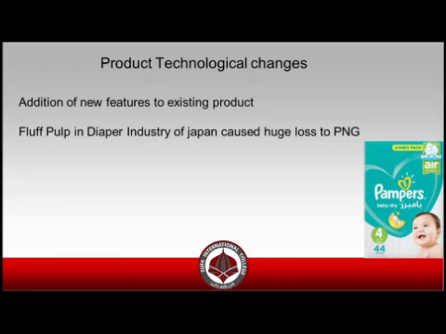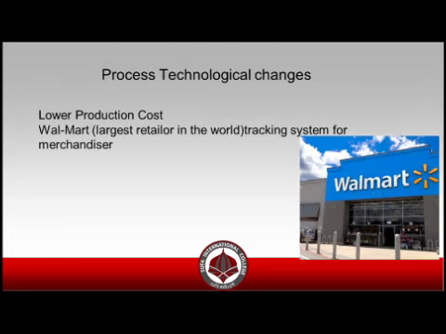You can see in the mobile industry as well, new technological factors and new features are added day after day, and they are successful. People go for that, right? So product technological changes include feature addition into the product, while process technological changes include lower production cost, like the changes within the process of making that product,